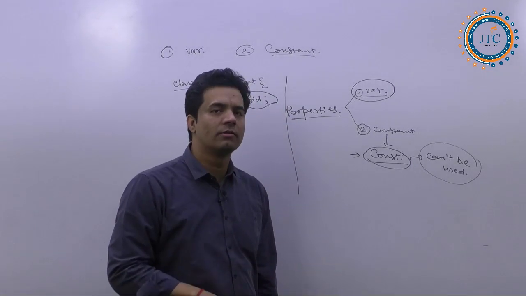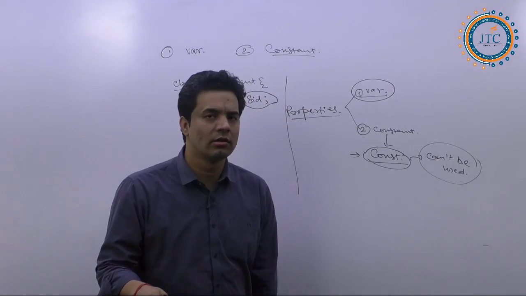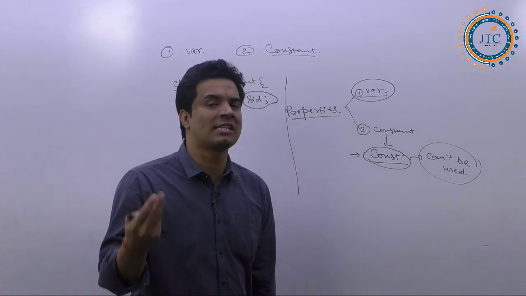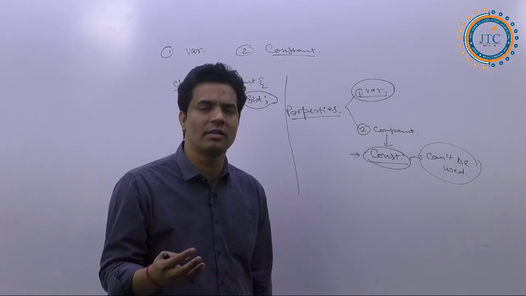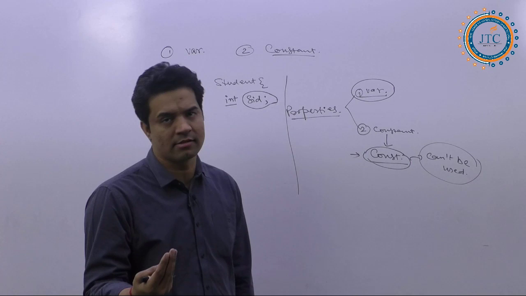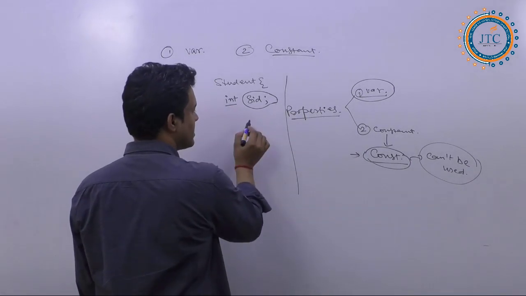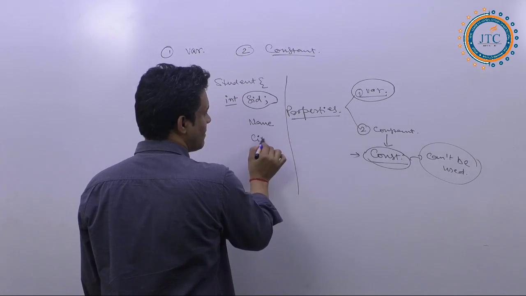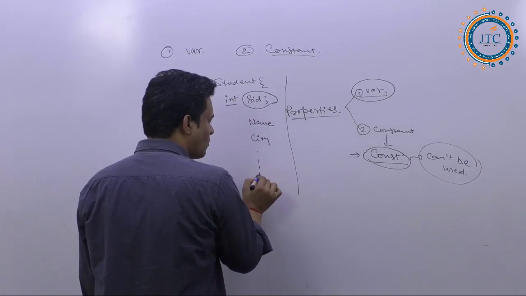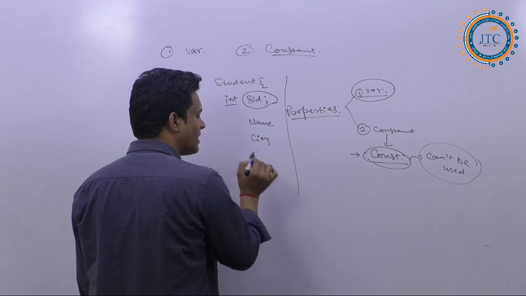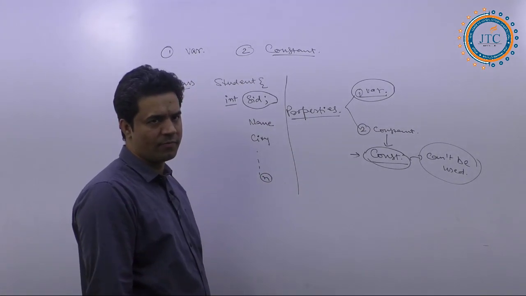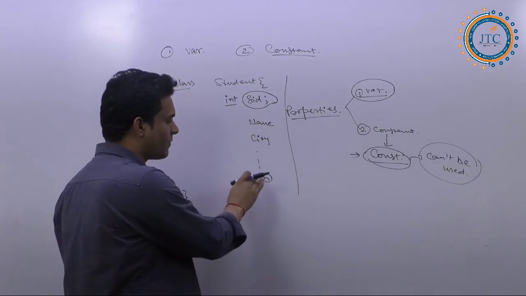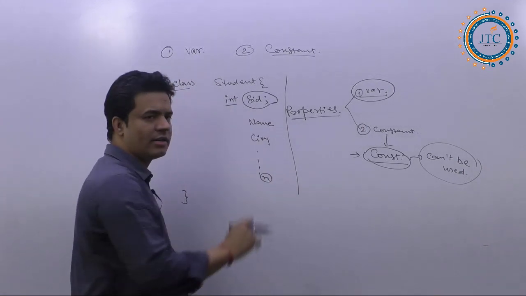If it is the student, then they must be having some SID, some enrollment number, some properties. The properties, if it is SID, let's say here the name, here next one I am saying it's the city. Like that we could have n number of different kinds of fields inside this. Is it okay? There could be different kinds of fields.